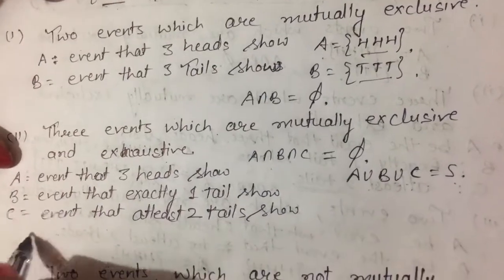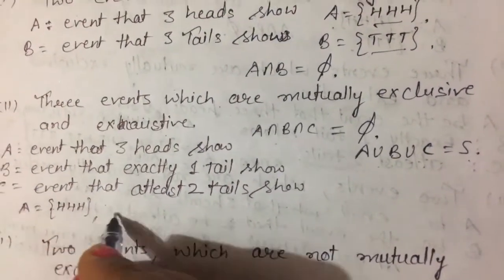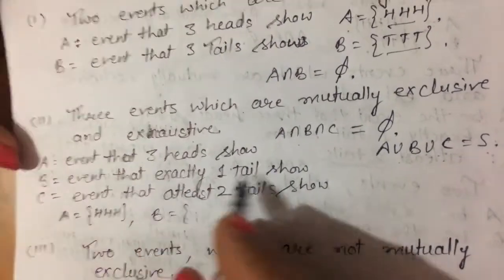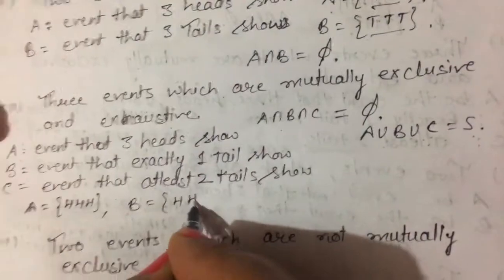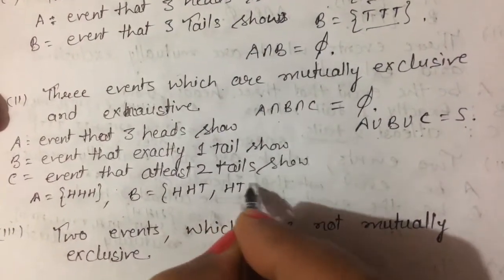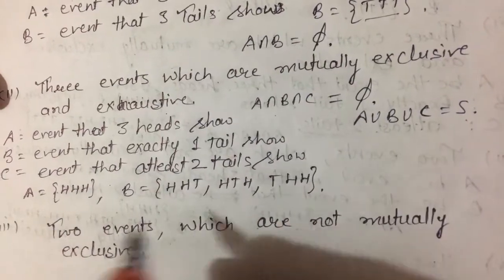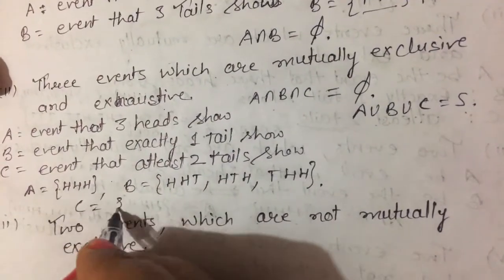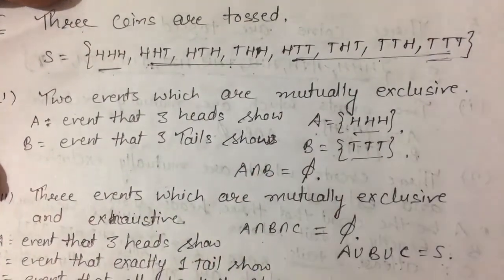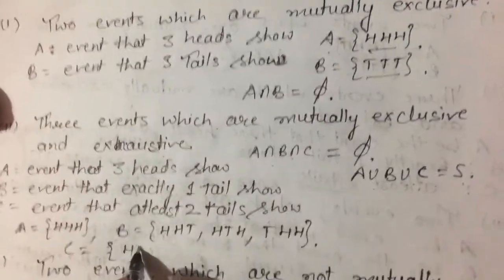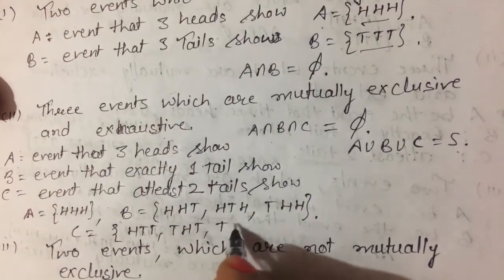So what is the A event here? 3 heads means triple H. B event means exactly 1 tail, which means these 3 cases: HHT, HTH, THH. This is the exactly 1 tail case. C be the at least 2 tails. At least 2 tails means we will take these three cases, maybe 2 tails and maybe 3 tails.